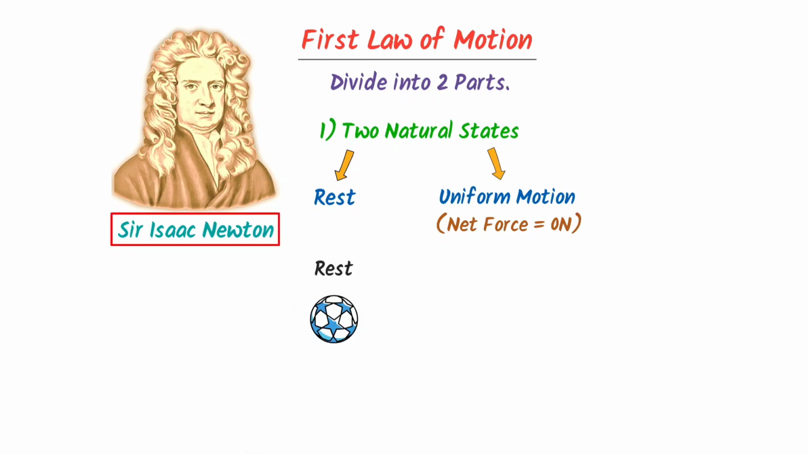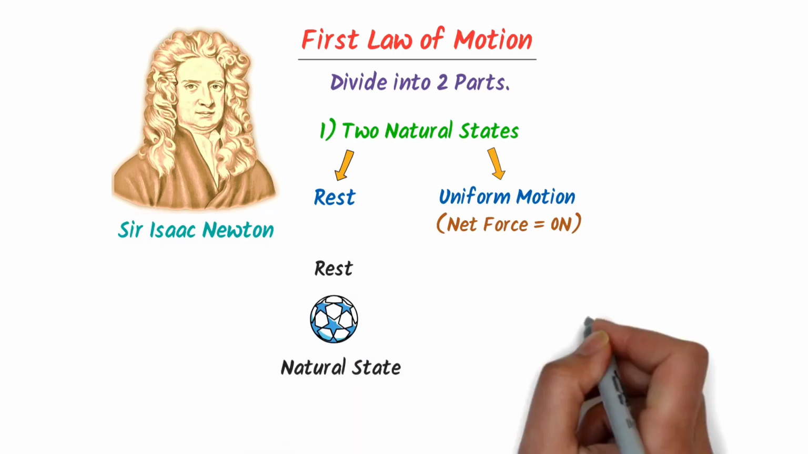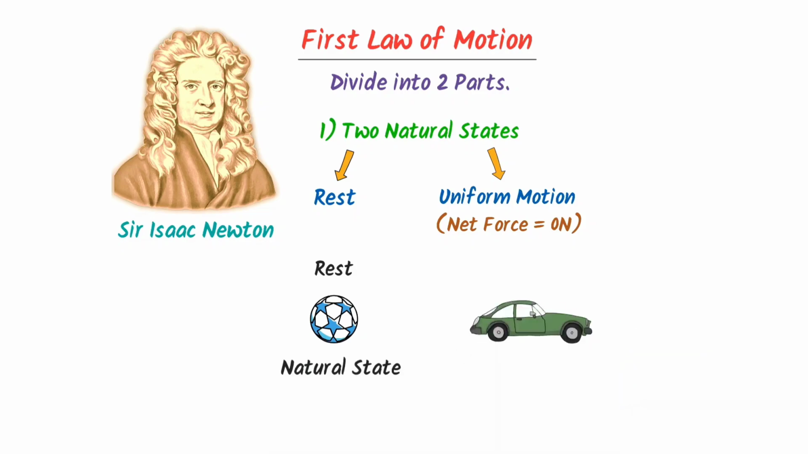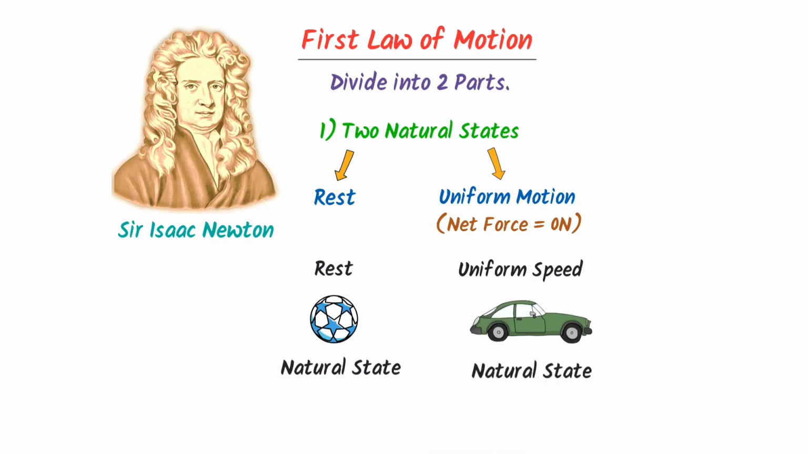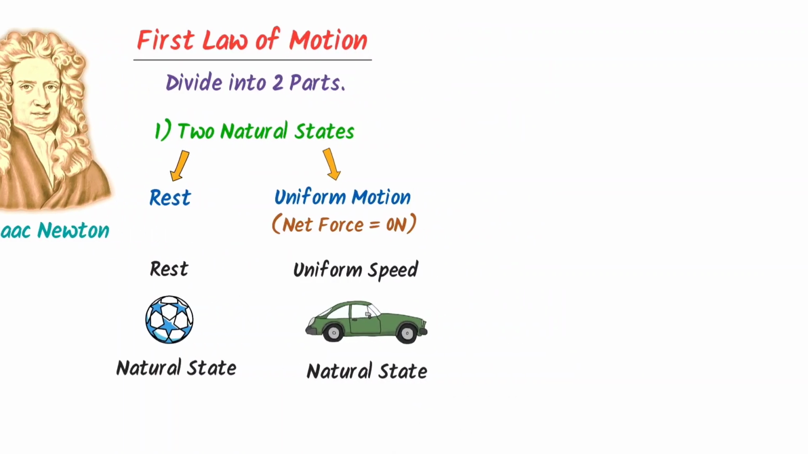Now consider this ball at rest. According to Newton, this state of rest is the natural state of the ball. Secondly, consider this car. This car is moving in a straight line with uniform speed. According to Newton, this uniform speed or uniform motion of the car is also a natural state.